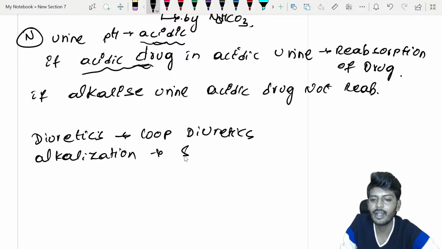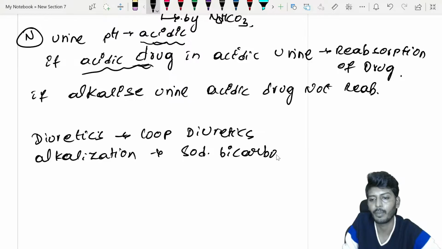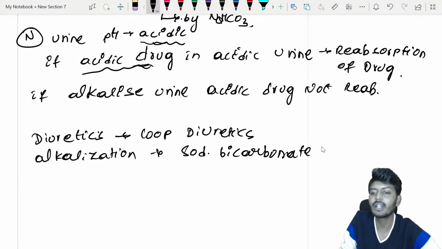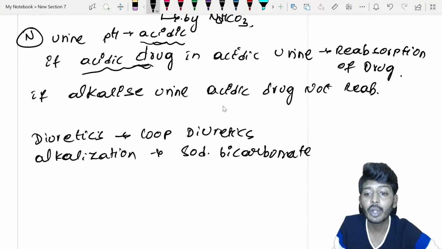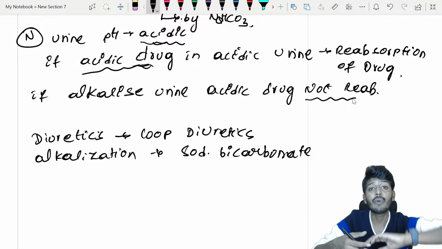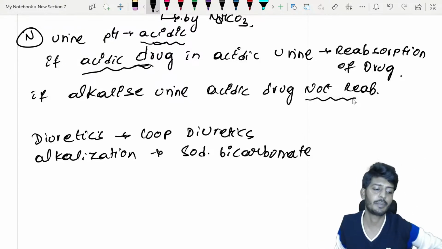Alkalization is done by your sodium bicarbonate. Why are you doing the alkalization? Because the drug will not get reabsorbed. Means we want to prevent the tubular reabsorption of the drug.